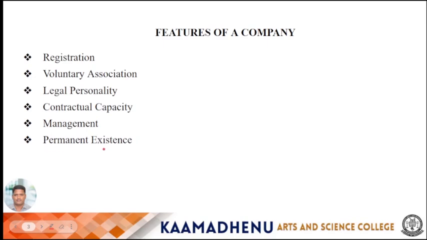Then the last one is permanent existence. The company has perpetual succession. That means the members of the company may keep on changing from time to time, but it doesn't affect the company's continuity. It's called features of a company.